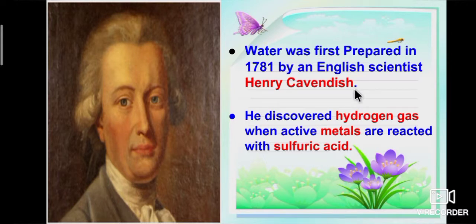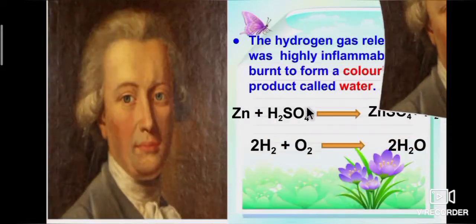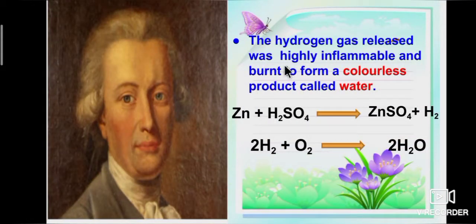In 1671, Robert Boyle discovered hydrogen. Henry Cavendish discovered hydrogen gas when active metals are reacted with sulfuric acid.